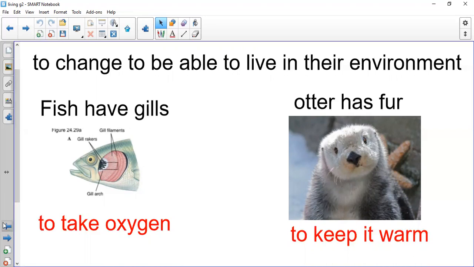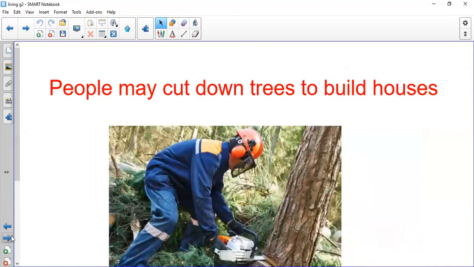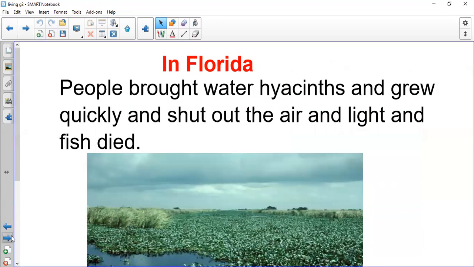Let's revise what we have covered today. We have spoken about how people can change the environment. We said that people are harming the environment by cutting down trees. And when they brought water hyacinths, this water hyacinths grew so fast and it shut out the air and the light, and the fish that live in the water died because they were not able to breathe and they were not able to get the light that they need.